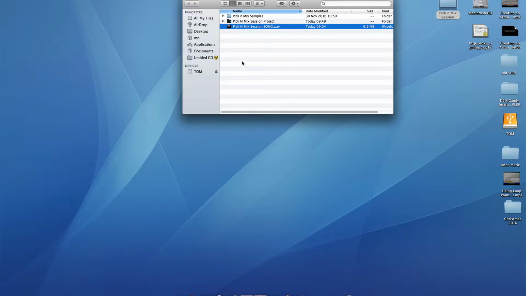There are four main elements to this track. We've got drums, we've got a pad, we've got a rhythmic part and a lead part. And we're going to break these tutorials up into the different sections. So to begin with, enter Pick and Mix Session Project and open Pick and Mix Session Start.